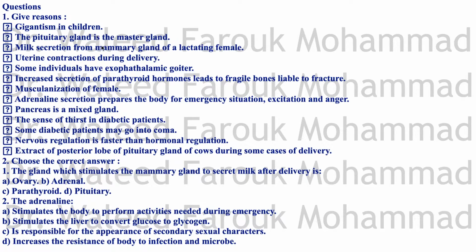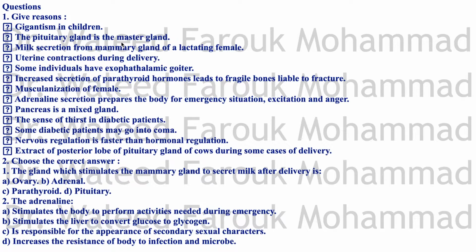The pituitary gland is the master gland, of course, because it controls other glands like the follicular, like the thyroid stimulating hormone, like the adrenocorticotropic hormone, the ACTH and the FSH. So it controls other glands in the body. That's why it is the master gland.